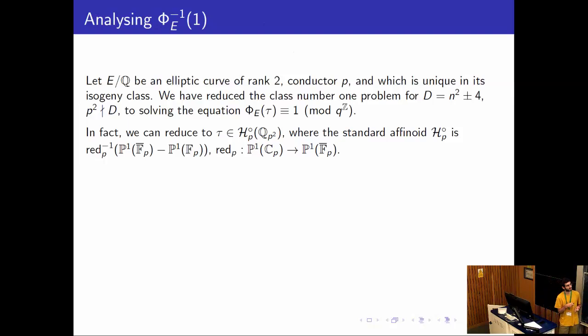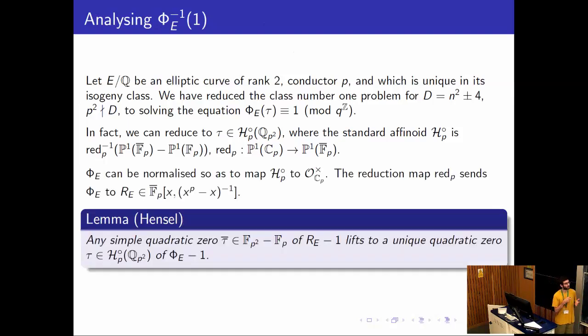And so this ambiguity is not annoying anymore. And in fact, we can even remove the ambiguity completely because it turns out that we can normalize phi to map the standard affinoid to p-adic units. And then there's no ambiguity anymore. We just want to solve the equation phi of tau equals 1.